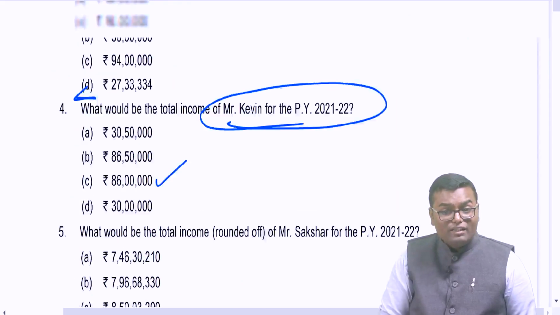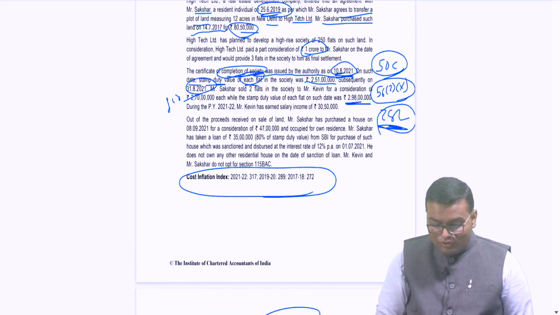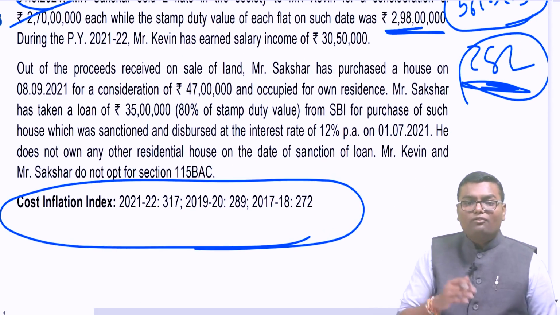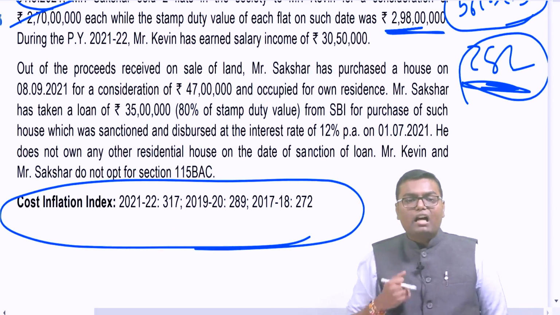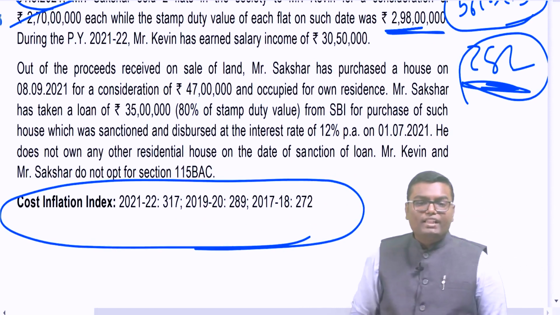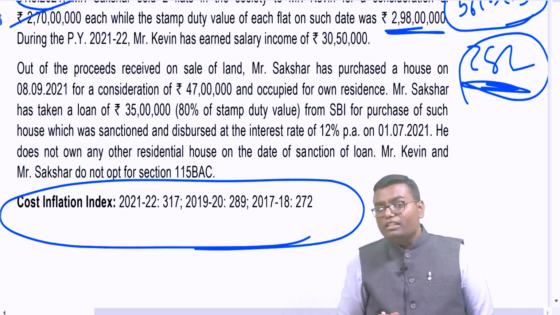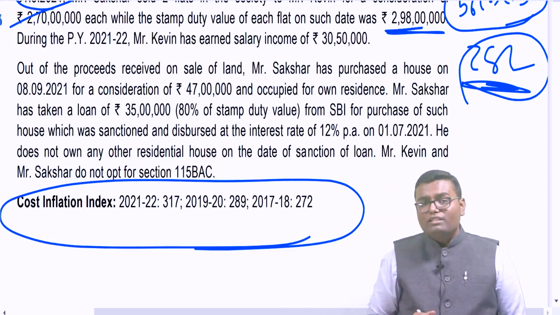But the question has not ended yet. There is one more paragraph also. Out of the proceeds received on the sale of land, Mr. Sakshar has purchased a house on 8th September 21 for a consideration of 47 lakh. Whatever we have calculated as a short-term capital gain, don't we think it is wrong?